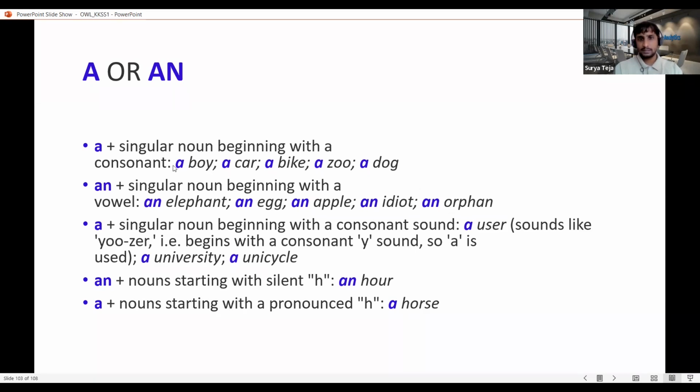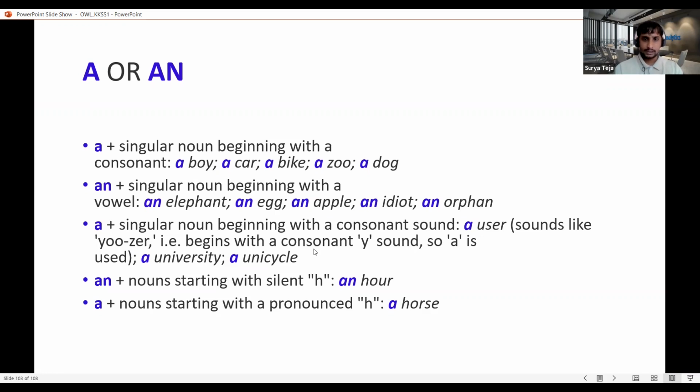So it becomes easy in such cases to put a or an. But if you see here in this case, it is a singular noun. It has a vowel, but the sound is not a vowel. If you see a user, it sounds like "yuzer", so it is not saying "uzer". If it were "an", it would be "an user", but in English, user is pronounced "yuzer". So it gives a consonant sound. So that is the reason we use a user.